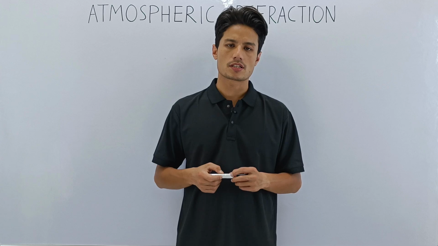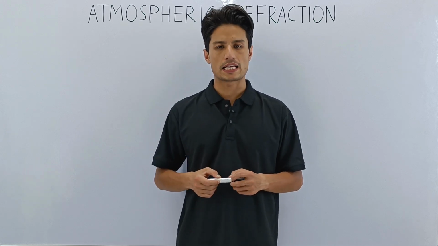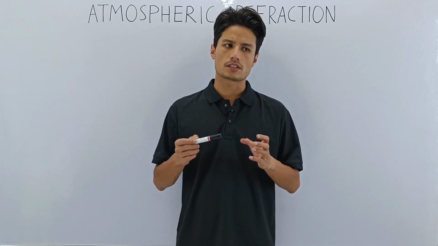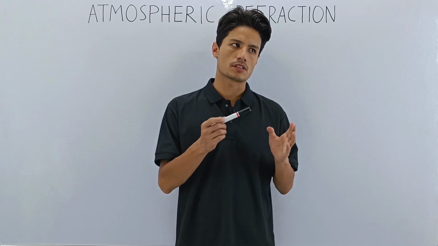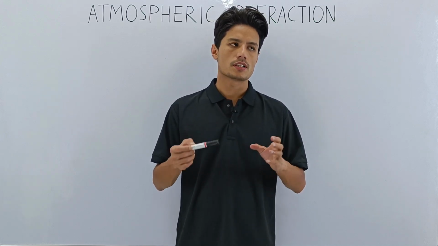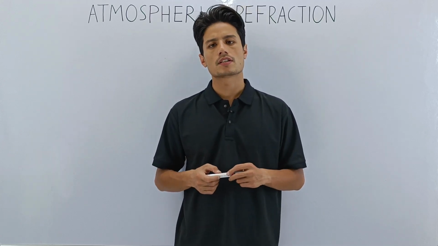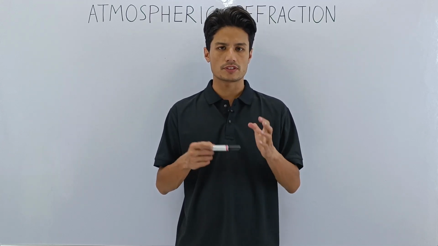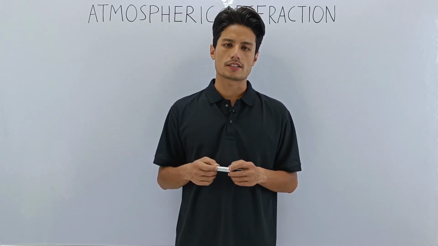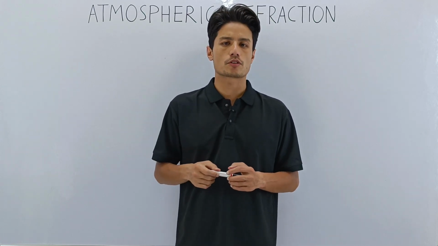Continuing with the class, today our topic is atmospheric refraction. This topic comes after dispersion of light through a prism. So we have already covered dispersion of light and then we also discussed the formation of a rainbow. After that comes this topic, and this topic is a very important topic.